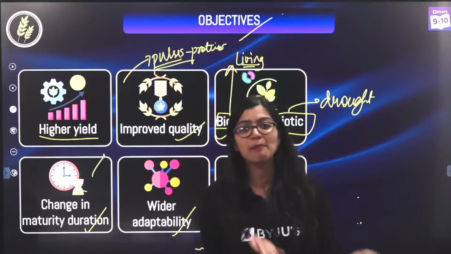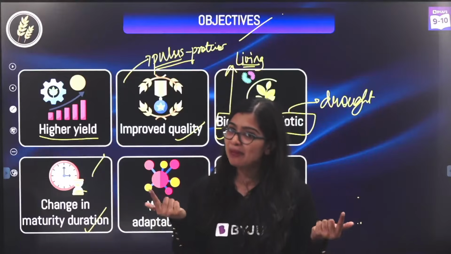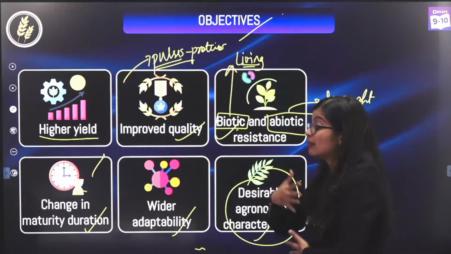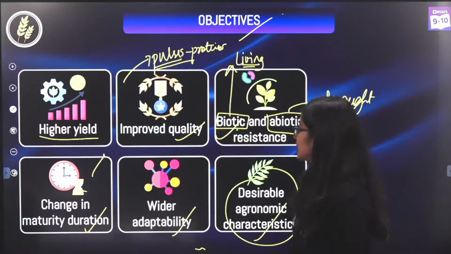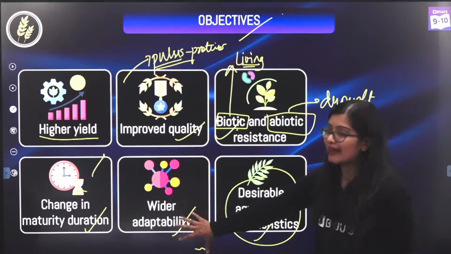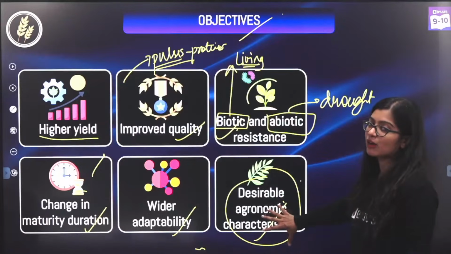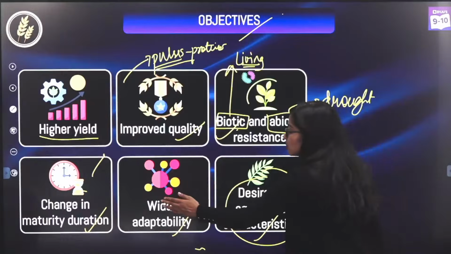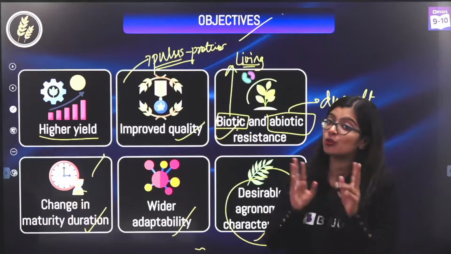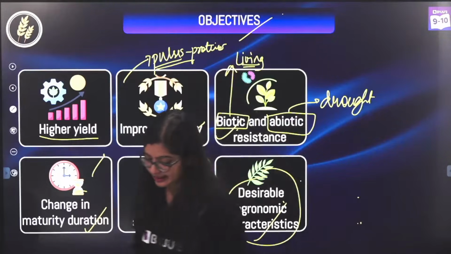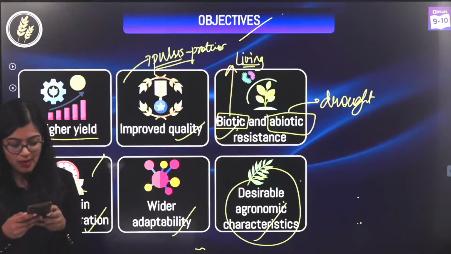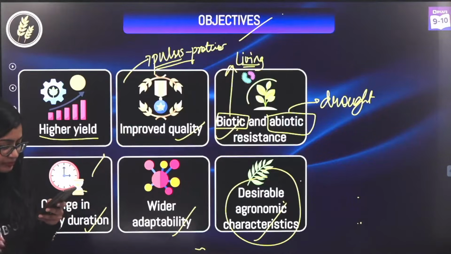Then I can grow the same plant twice, which means double the money, or double the yield. Similarly, wider adaptability and desirable agronomic characteristics, these two things I will explain once again towards the end, once we understand it in greater detail. So, are we clear, everybody?